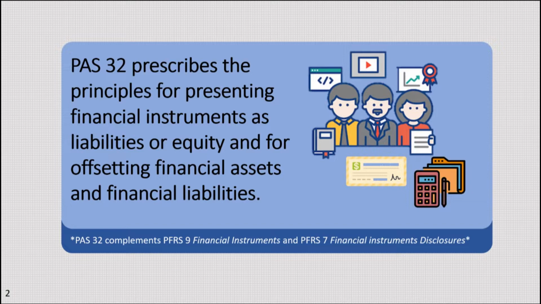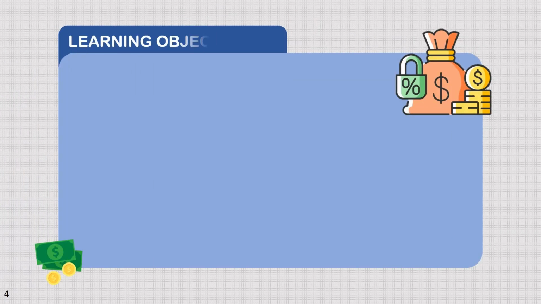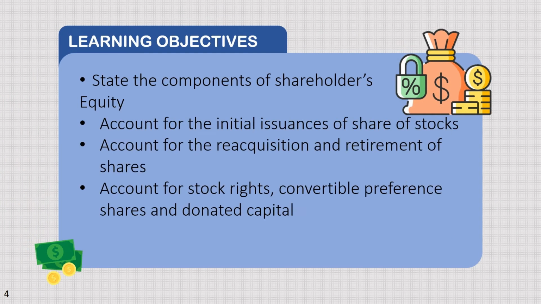equities. And everything we studied before in PAS 32 during CPAS, we will study again here in shareholders' equity. Our learning objectives: first, state the components of shareholders' equity. Second, account for the initial issuance of shares of stock. Third, account for the reacquisition and retirement of shares. Last, account for stock rights, convertible preference shares, and donated capital.